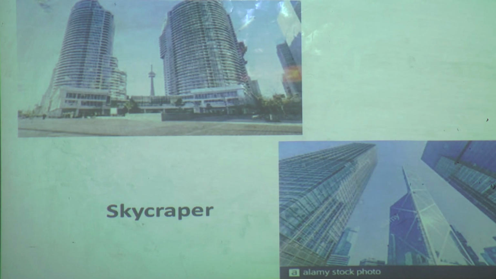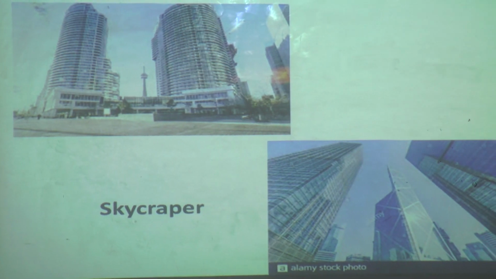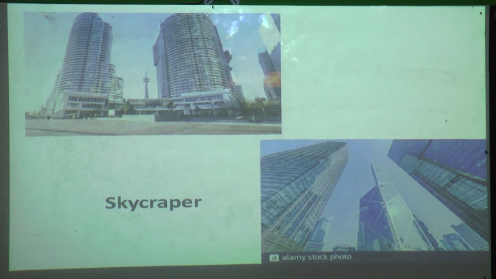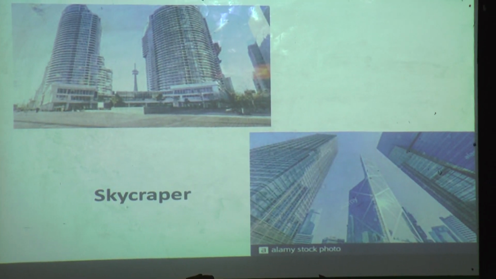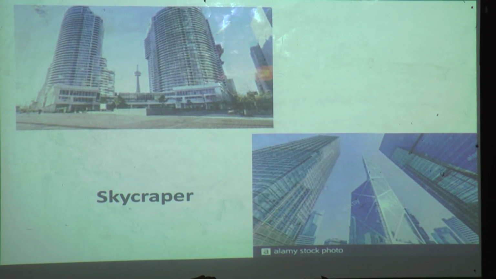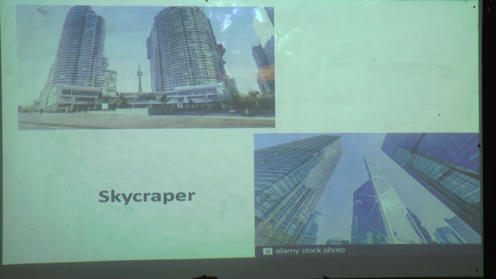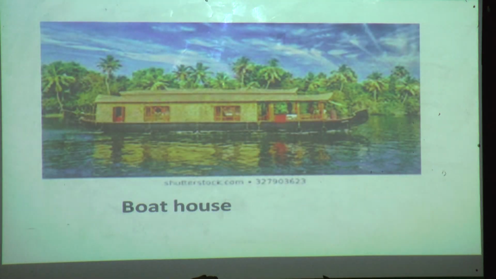Now we will move to the next. Now see what it is. These are skyscrapers. Okay, the tall buildings being built in major American cities like Chicago and New York. Skyscrapers are buildings that have more than 40 or 50 floors. So they are called skyscrapers. Okay, these are one type of buildings.